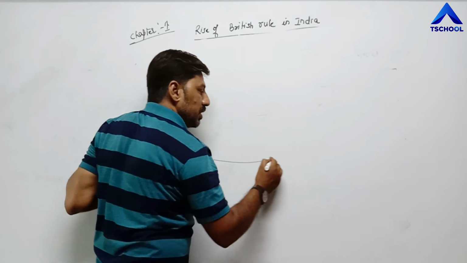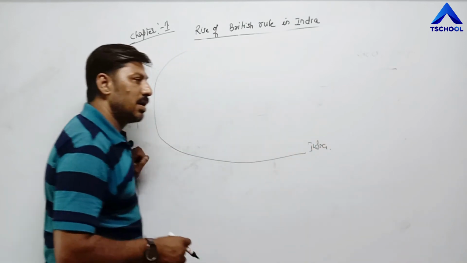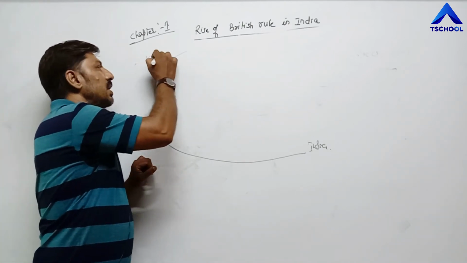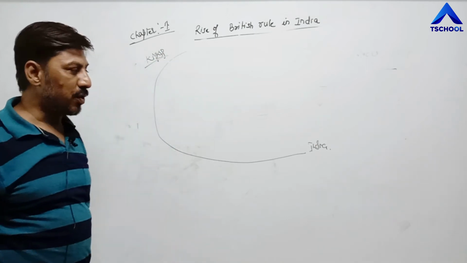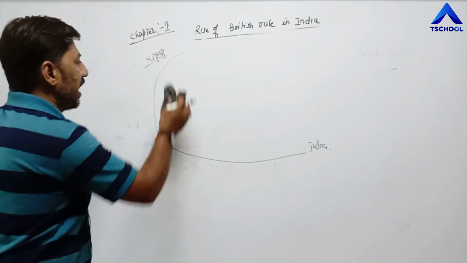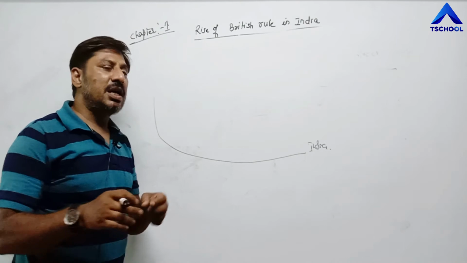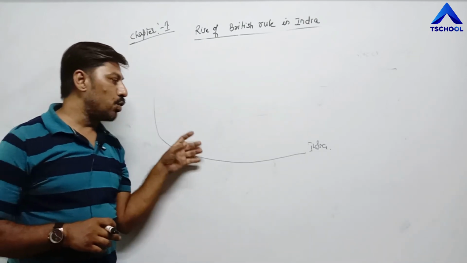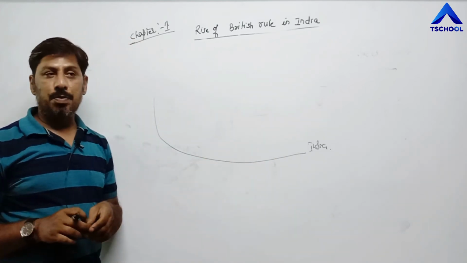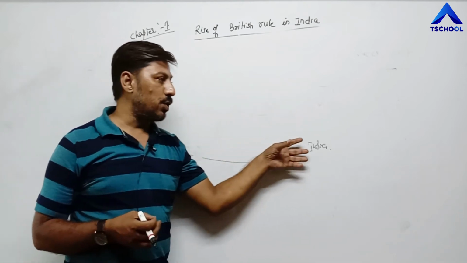They tried to discover sea route to India, and in this context, during that time, kings were there. So kings tried to find out sea route to India. In that, the first one is the Portuguese king Prince Henry, who motivated various individuals to find out sea route to India, and for this he was ready to give financial help, money help, to those individuals who would try to find out sea route to India.